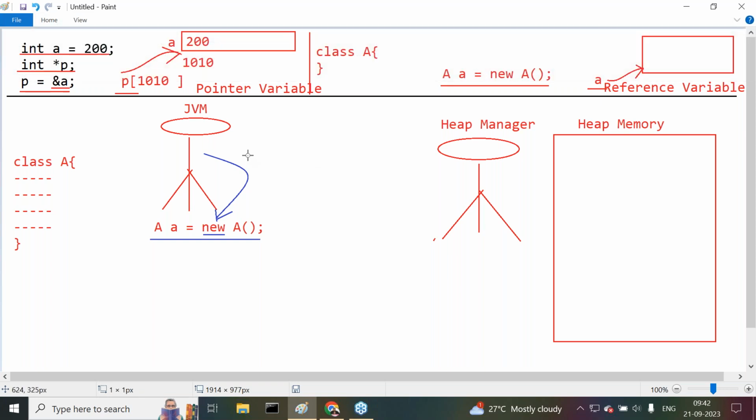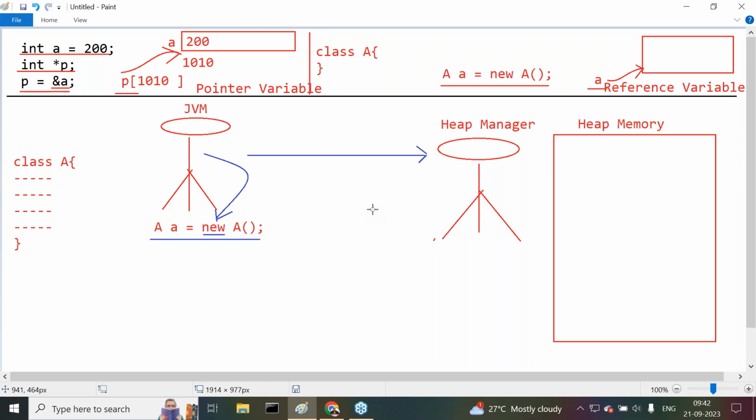JVM will send a request to the heap manager to create an object for the class A requirement. When JVM executes that new keyword, immediately what is JVM doing? JVM is requesting the heap manager: please create an object for the application requirement, the JVM requirement.